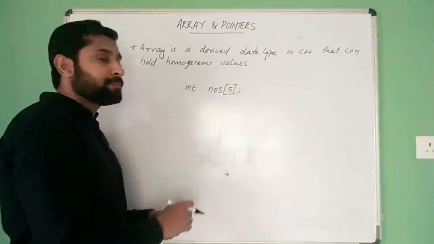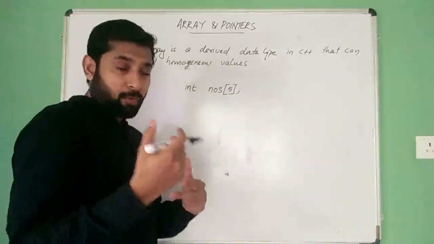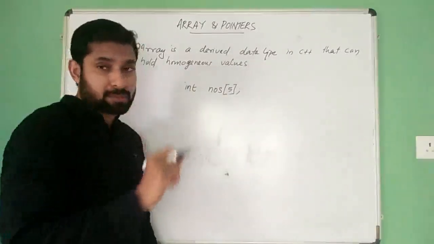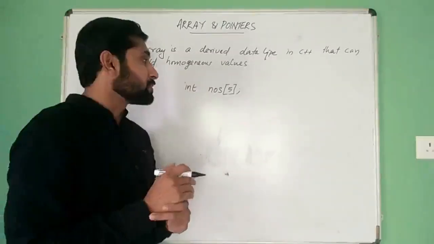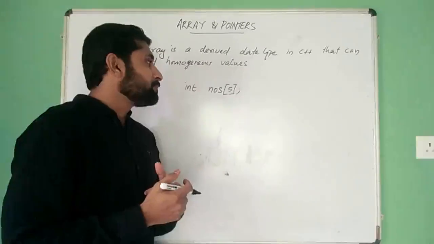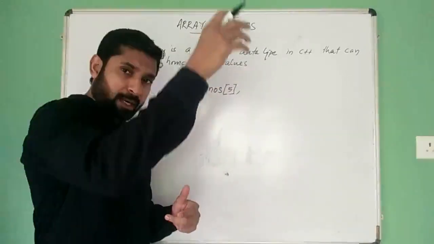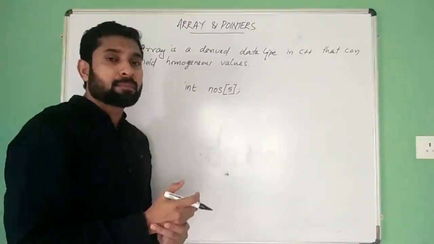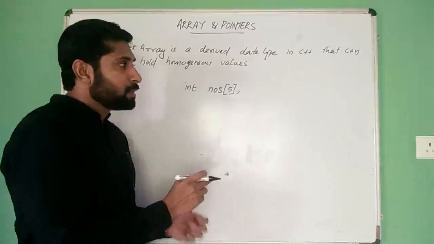NOS is a static integer array, memory for a maximum of 5 integer numbers is created or allocated before program execution. Contiguous memory locations are reserved for this NOS.